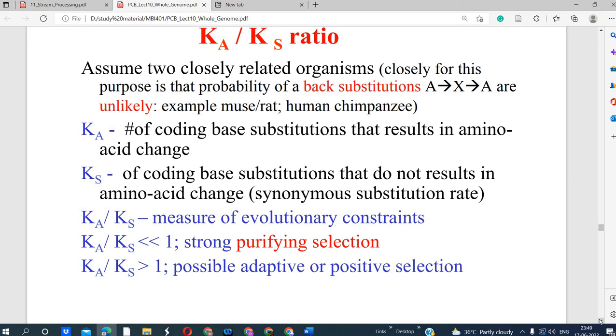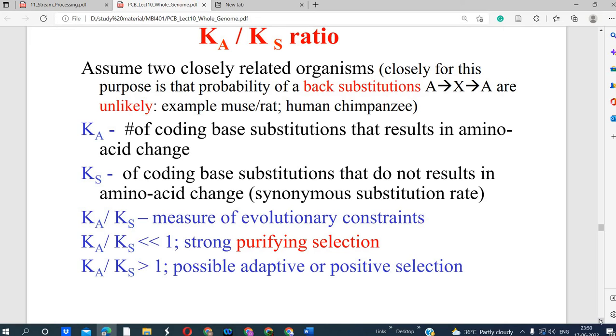So Ka is the coding base substitution that results in amino acid change, and Ks is the coding base substitution that does not result in the amino acid change. Okay, so it might happen. Ka divided by Ks is a measure of evolutionary constraint. Ka divided by Ks, if it is less than 1, indicates strong purifying selection. If it is greater than 1, it indicates possible adaptive or positive selection.